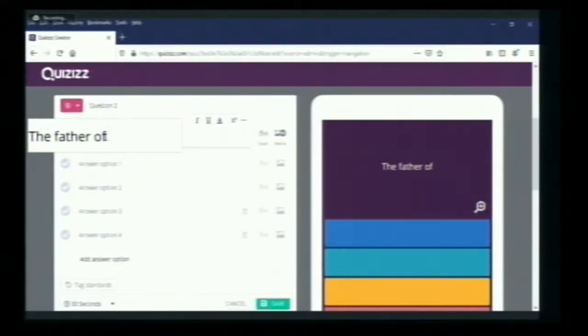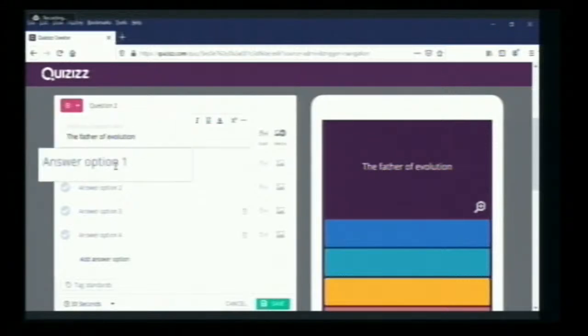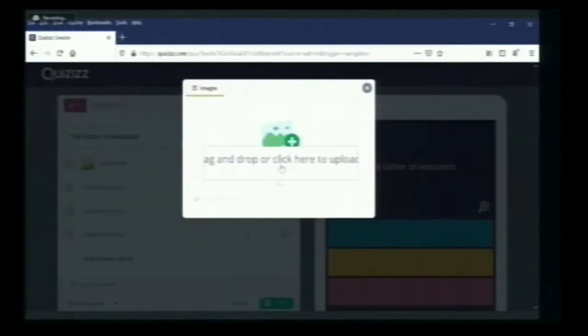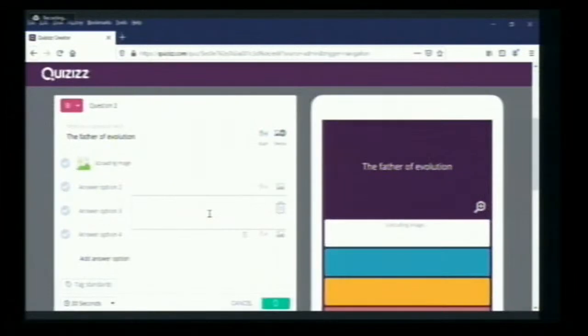of evolution. Generally in the options, we will type the name of the father of evolution. But here, another option is there: we can give images. At the options level, we have the add image link. So I will click on that one and drag and drop the images. In the first option, I am uploading the Einstein image.